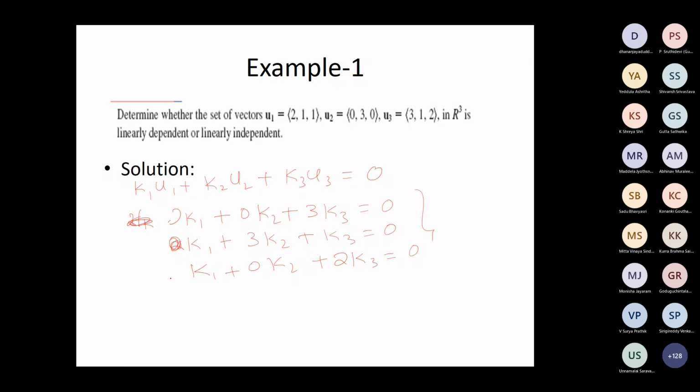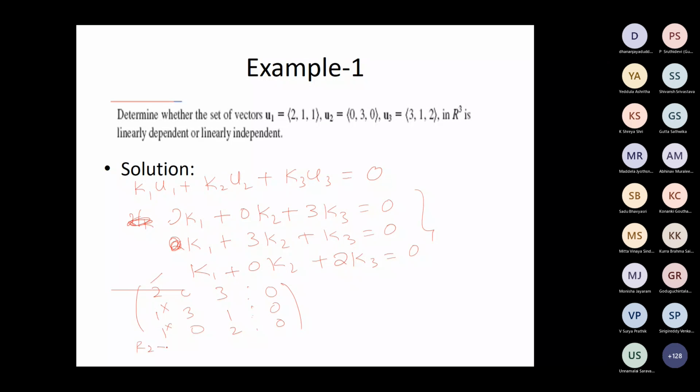Now this system, if you write in the matrix form, what will happen? The rows are 2, 0, 3, 0, then 1, 3, 1, 0, then 1, 0, 2, 0. So this is the augmented matrix for that system. Now can you reduce it to echelon form? Maintain this as 2, make this 0 and this 0 with the help of the first one, using the elimination method.